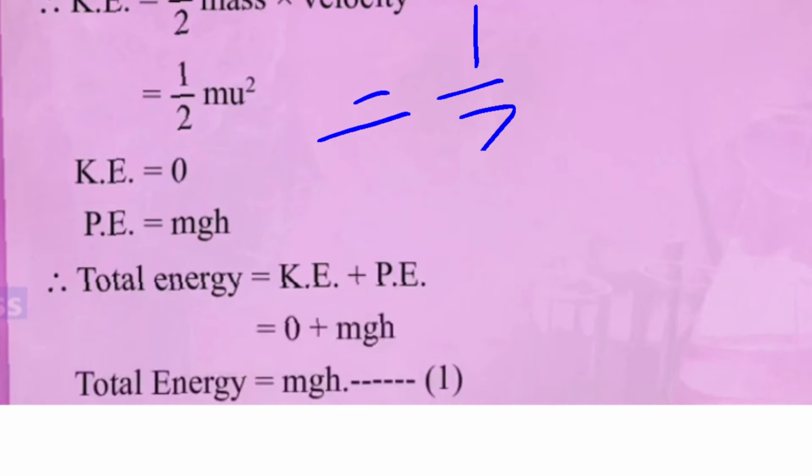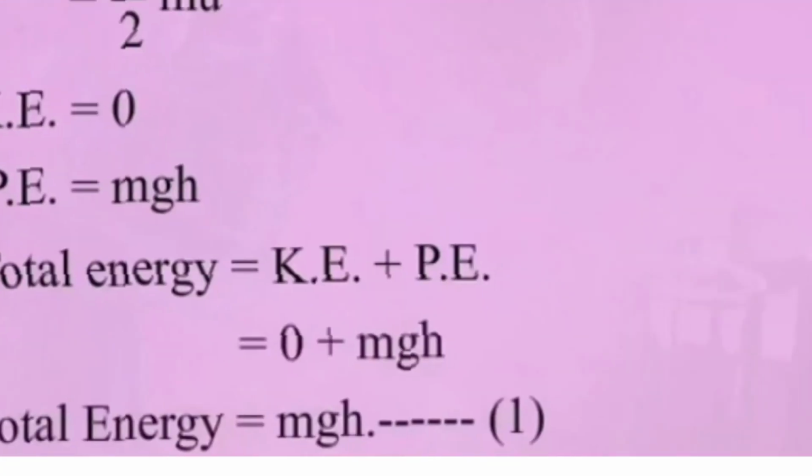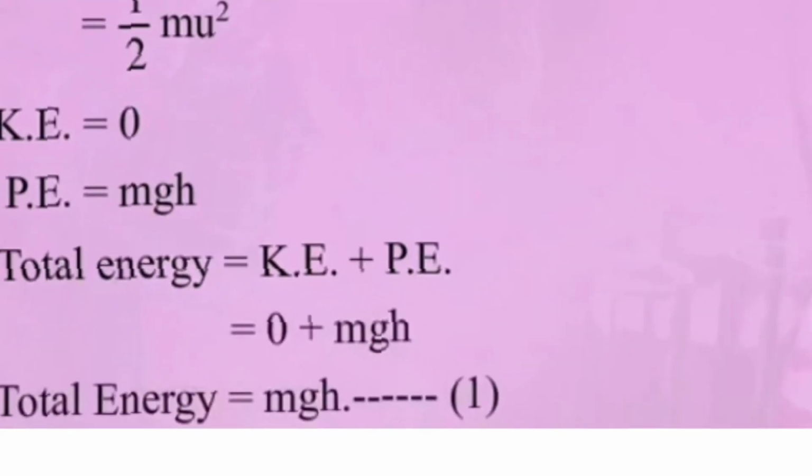So what is the total energy? KE plus PE is the total energy because we are not considering anything else. We are just thinking that it is under the influence of the gravitational force alone. So KE plus PE, what is KE? KE is 0 and PE is mgh. So total energy will be mgh.